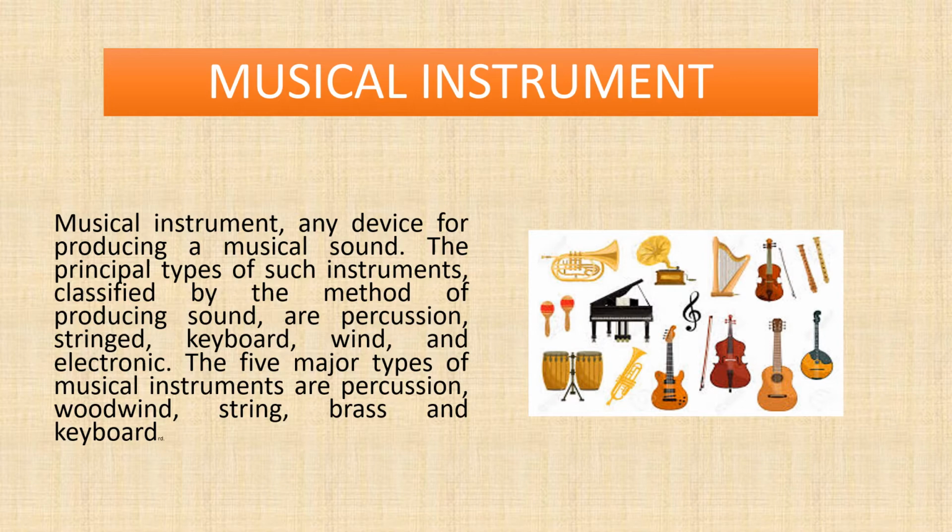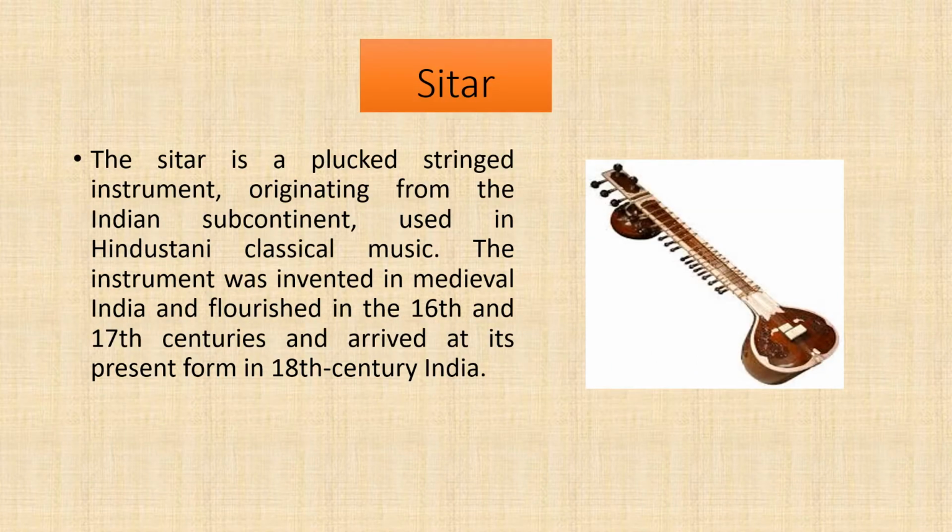So let's start and find out various types of musical instruments. Yes, students, first musical instrument is sitar, and sitar is a stringed instrument, a plucked stringed instrument originating from the Indian subcontinent used in Hindustani classical music.